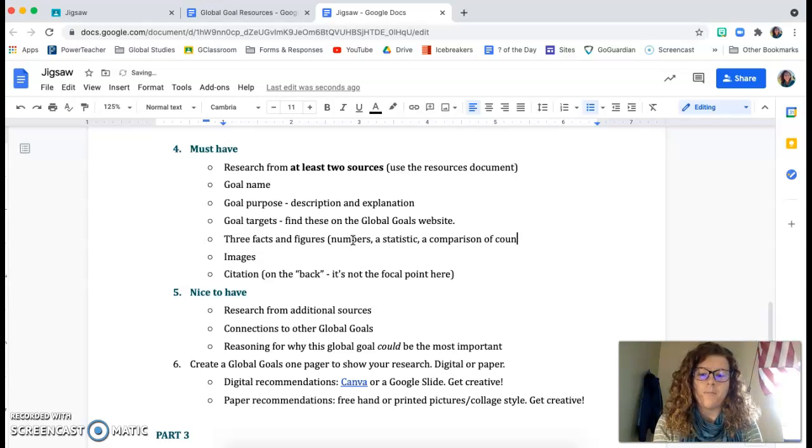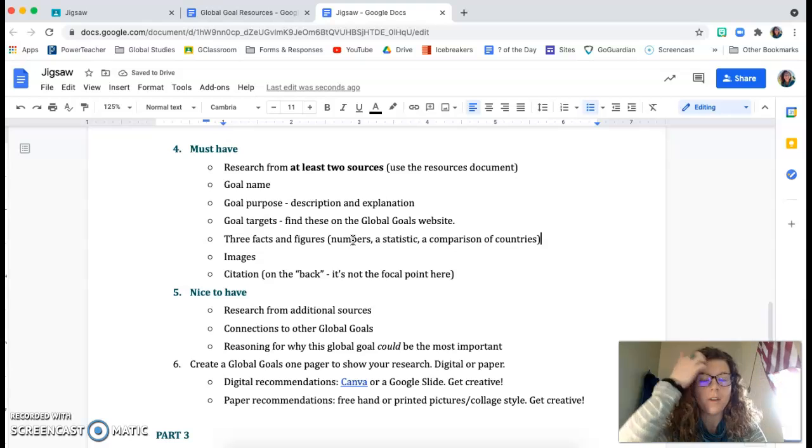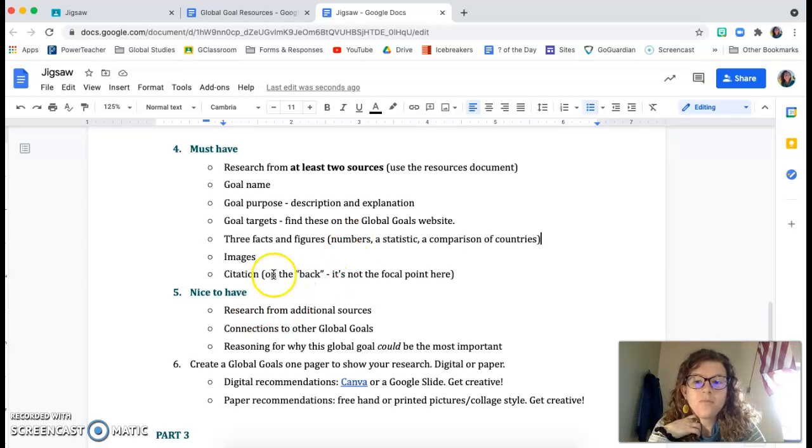Comparison of countries. So something like that. If you're stuck, we can look at that individually and find out what would work. Images, and then a citation. This says on the back, it's not the focal point here. You are creating a visual for this. It is coming, though.